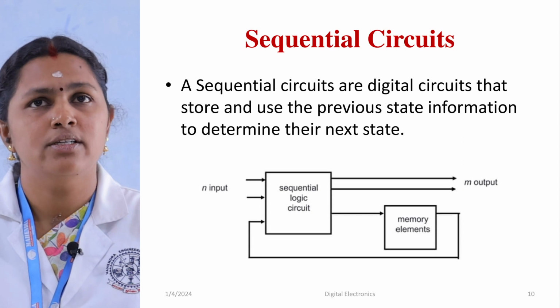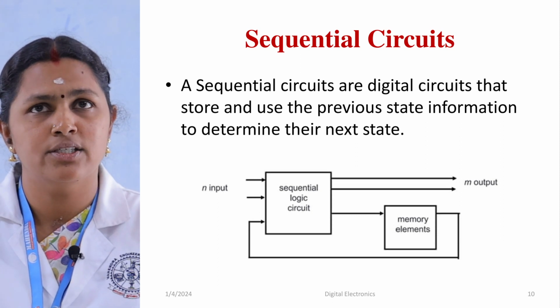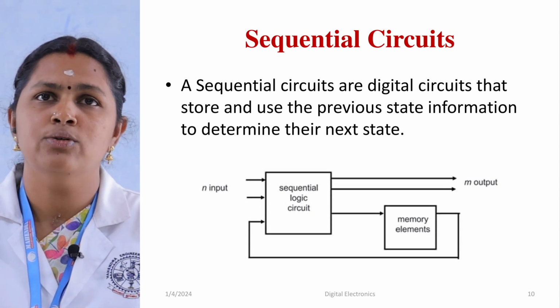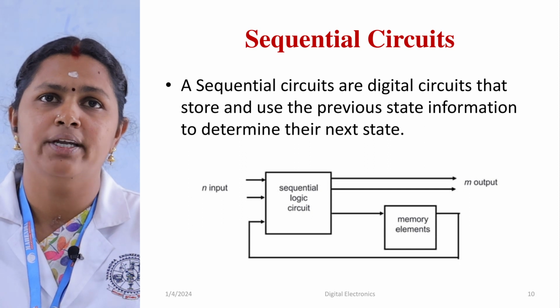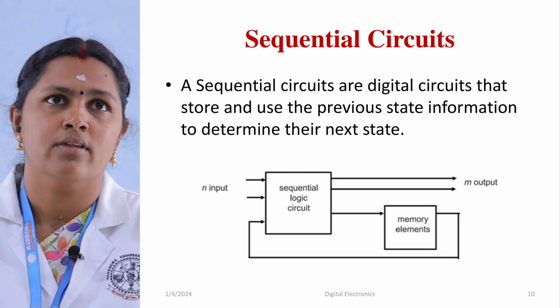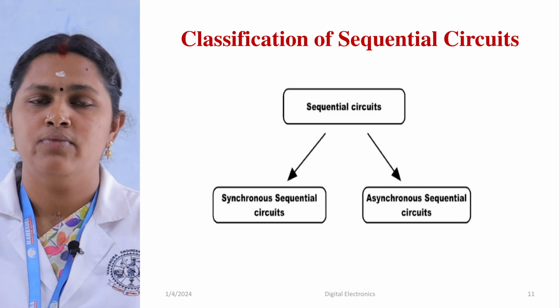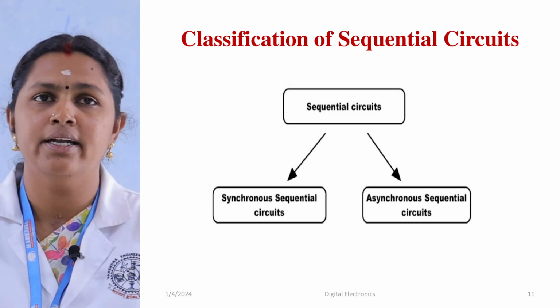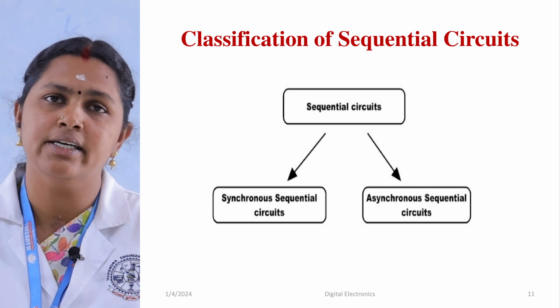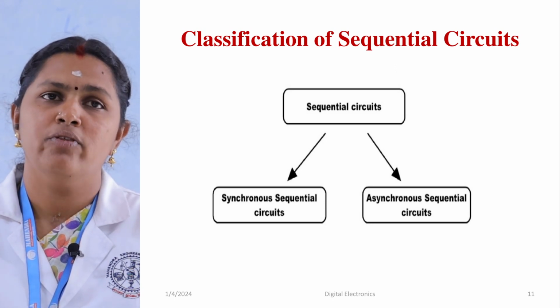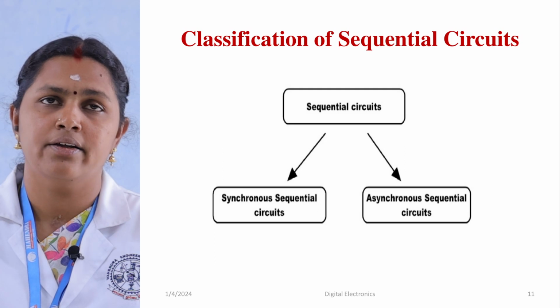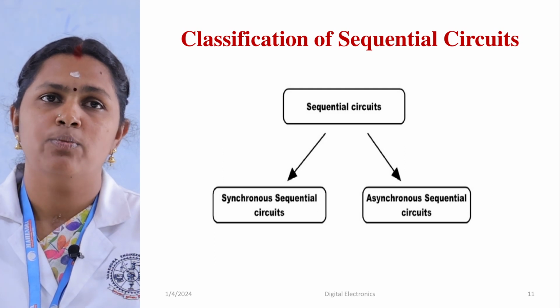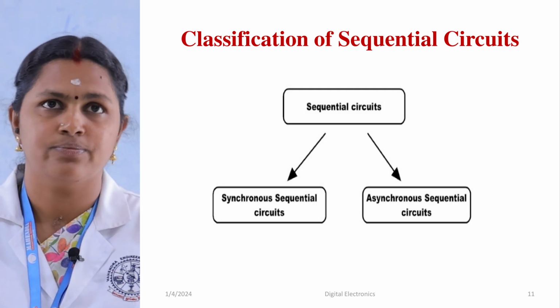A sequential circuit is a digital circuit that stores and uses previous state information to determine its next state. As in combinational circuits, sequential circuits are broadly classified into synchronous and asynchronous sequential circuits. Before that, the sequential circuit makes use of clock signals.